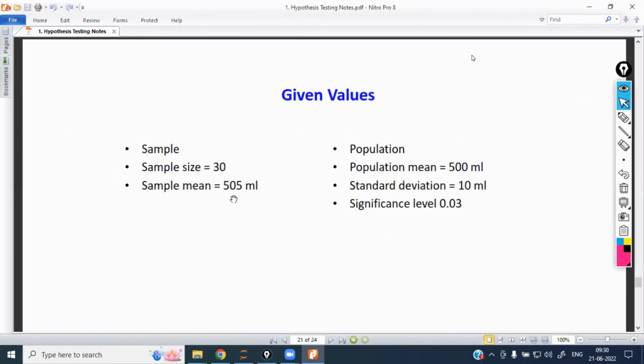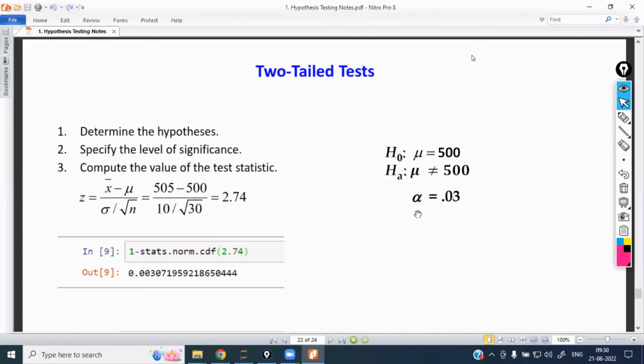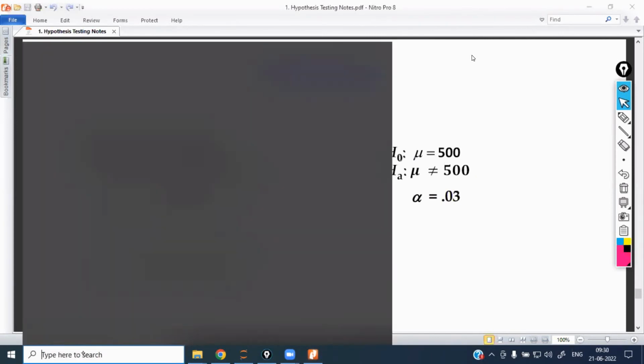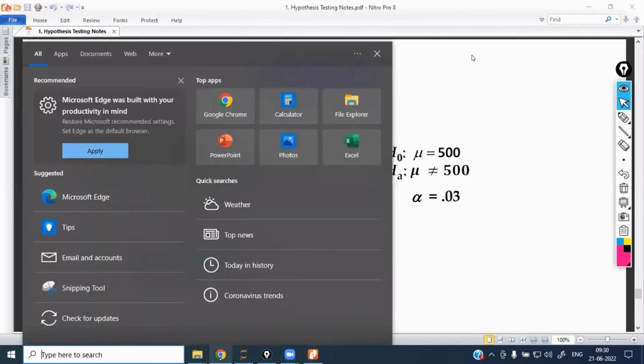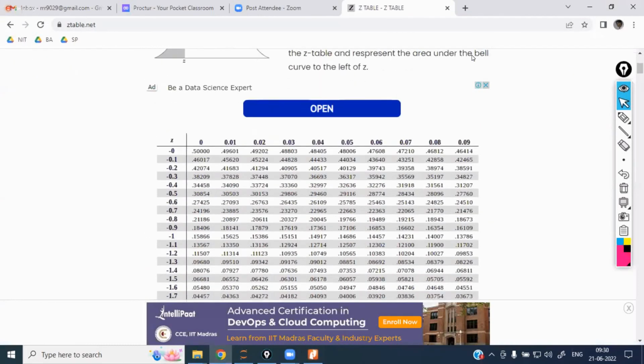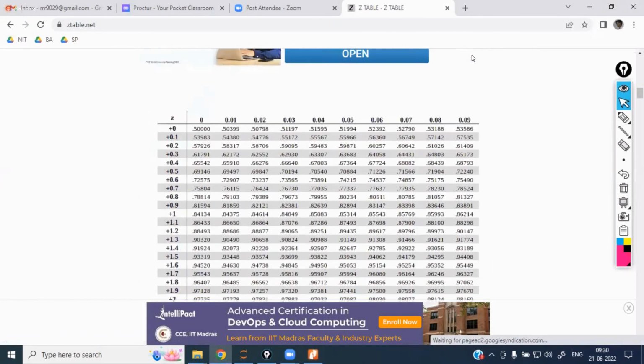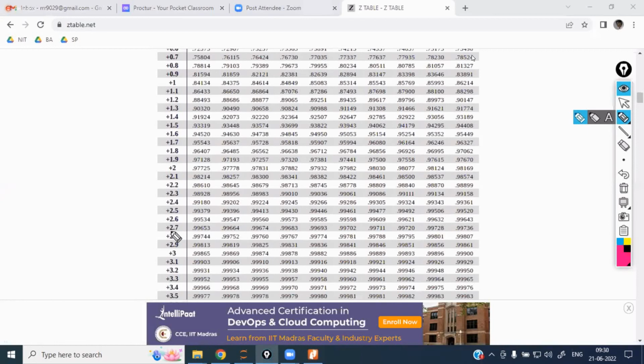Sample size of 30, sample mean of 505, population mean of 500, sample standard deviation of 10, alpha is equal to 0.03. And I'm going to calculate 2.74. I will open the Z table. First, Z table, 2.74. Where is 2.74? This is 2.7, then 0.01, 0.02, 0.03, 0.04, this is the value.